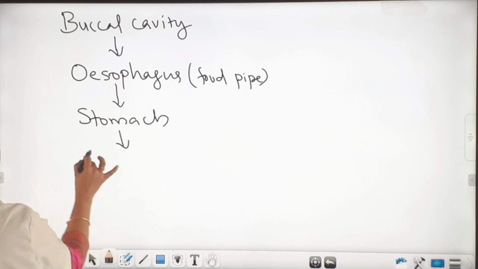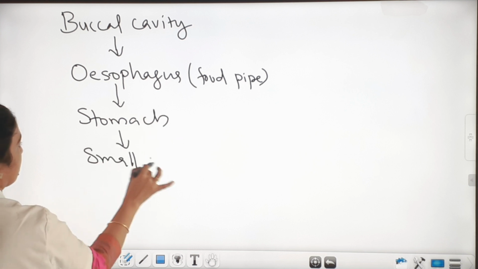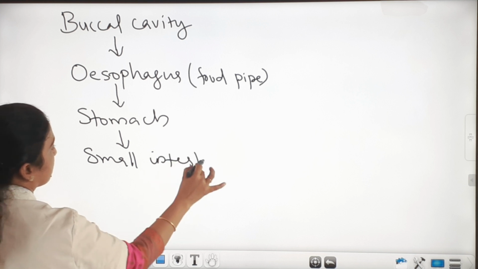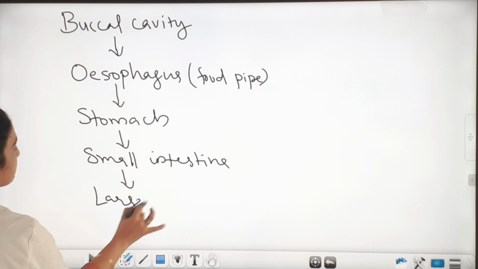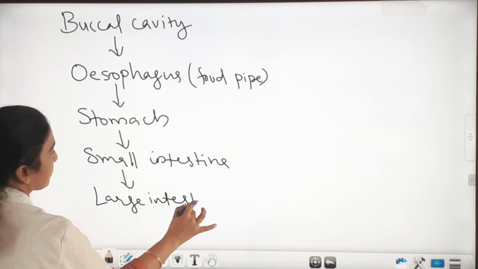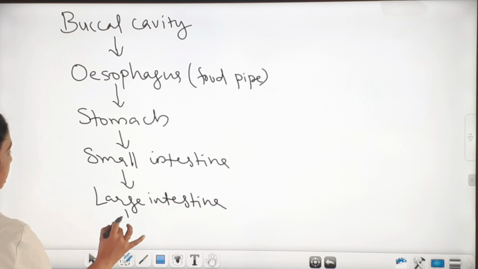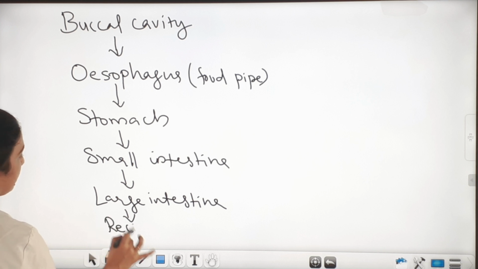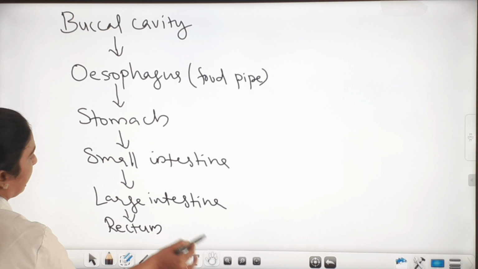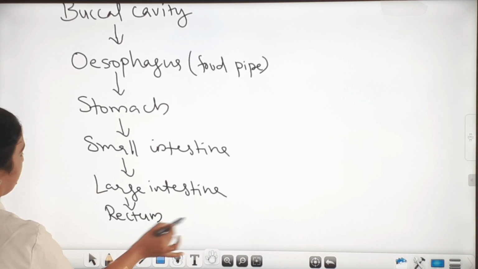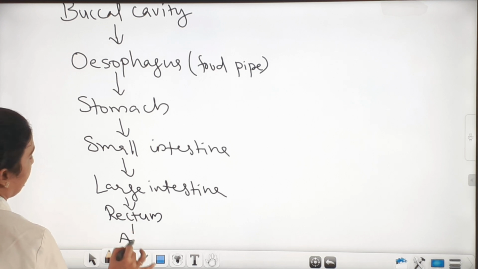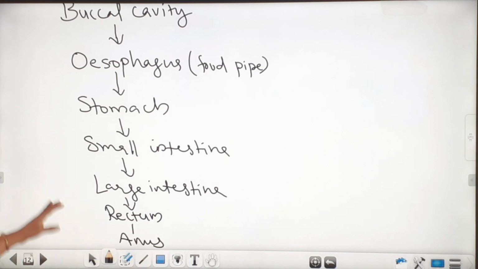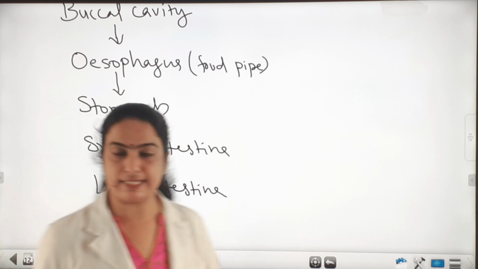And next, small intestine, and then large intestine, then rectum, and finally anus. So these are the organs involved in the digestive system.